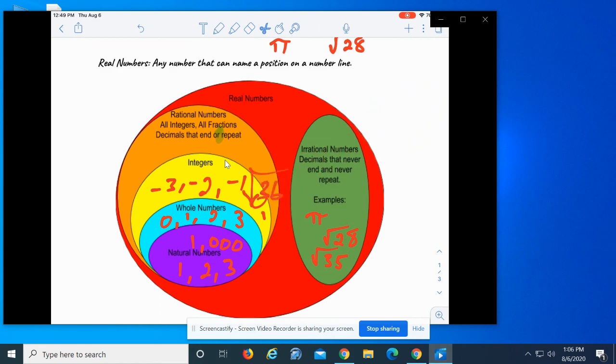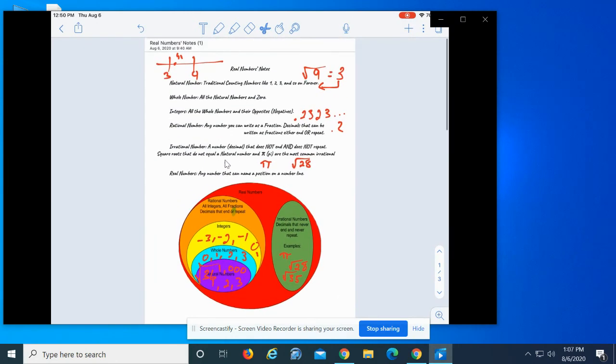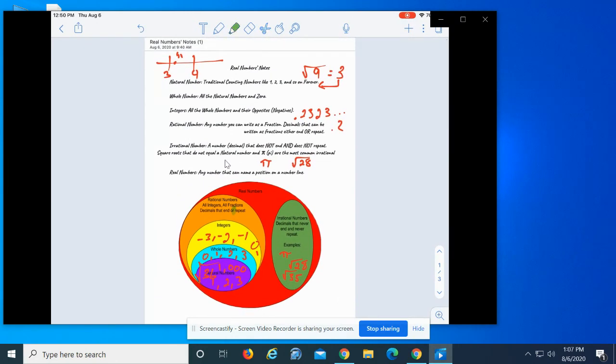So that's going to be a natural number. Hopefully that makes sense. I will have an attached copy of this worksheet that will have all of the definitions on them, so that when you're doing your assignment, you'll have something to refer back to.